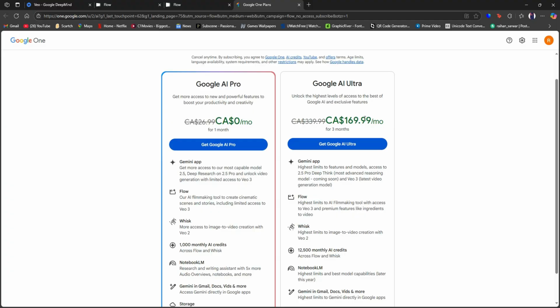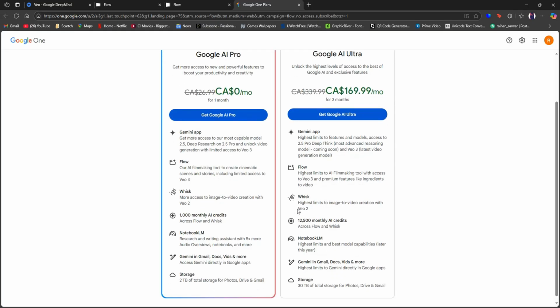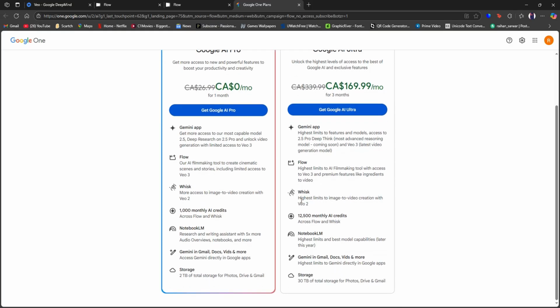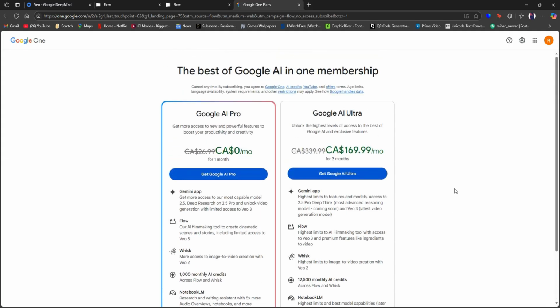Here, you can see the available subscription options you have, such as Google AI Pro and Google AI Ultra. Currently, you can try out Google AI Pro for $0 for the first month, and it will give you limited access to Veo 3. But if you want the full features, you can choose Google AI Ultra and get the full features available for Veo 3. So this way, using a VPN, you can easily access Google Veo 3 even from a country where it's not available yet. And that's it. That is exactly how to access Google Veo 3.